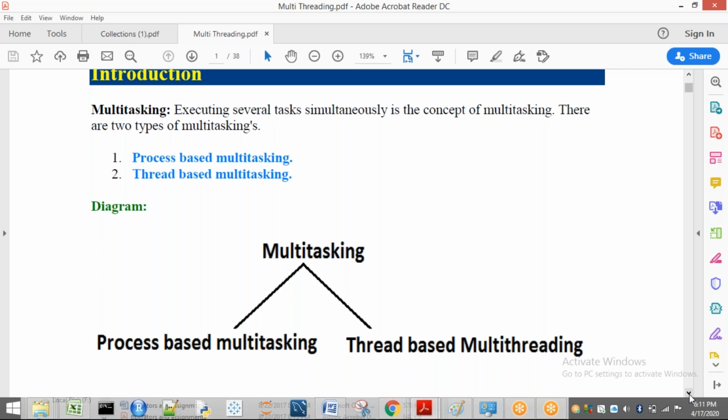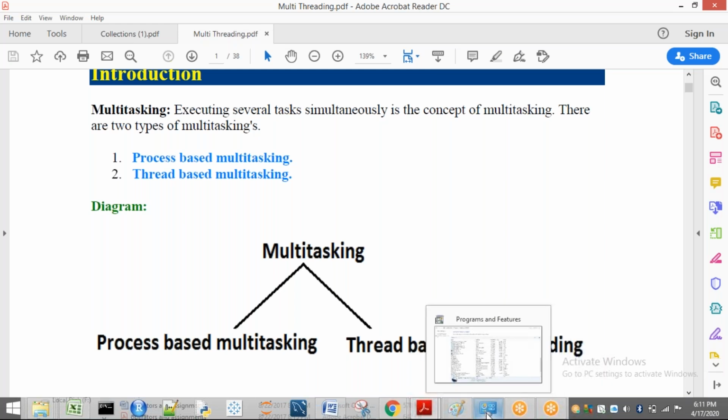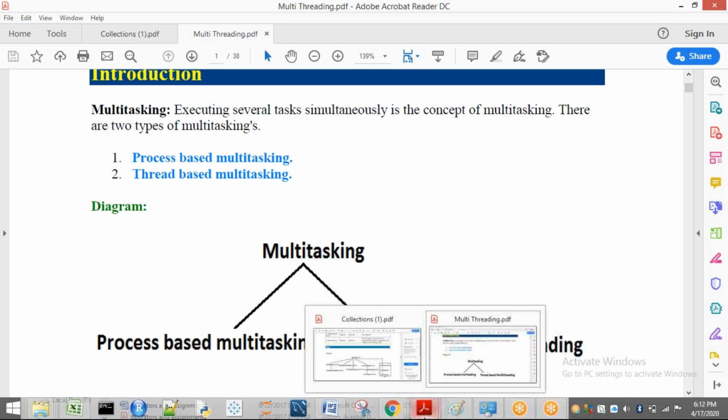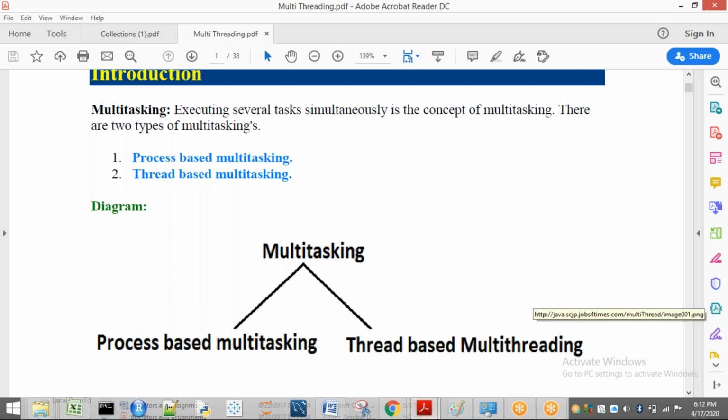if you see the screen now, how many applications are open? Here GoToMeeting is there, next one is Programs and Features, next one is Paint, and next some two files are open. These are all processes, and this is process-based multitasking. Here multiple processes are going to execute at the same time. So this is called multi-processing, or process-based multitasking.